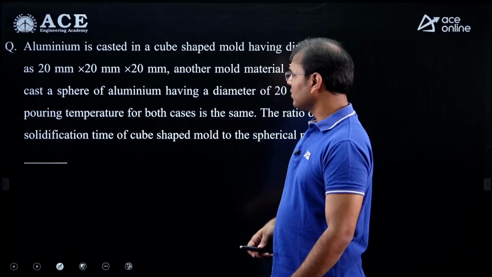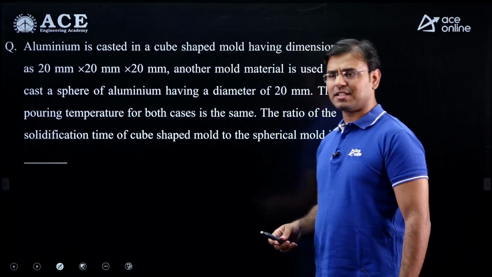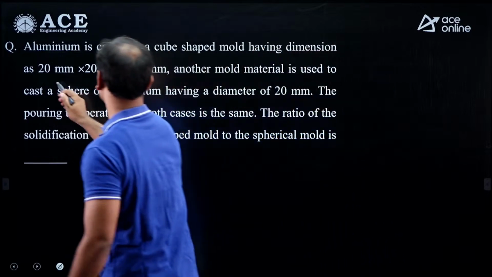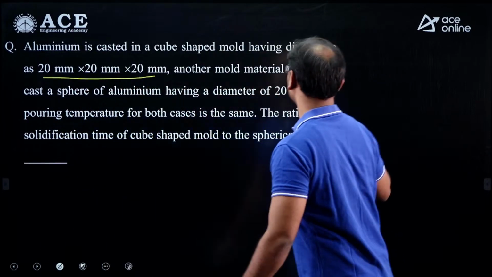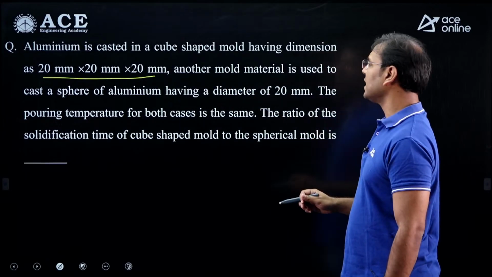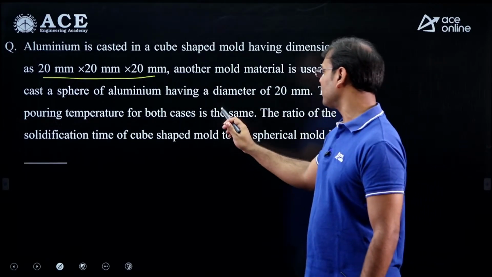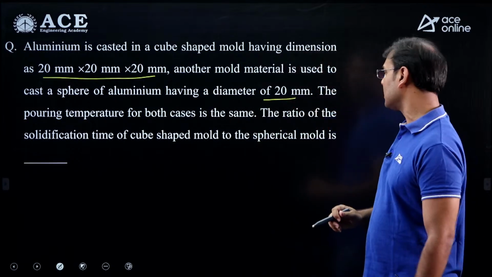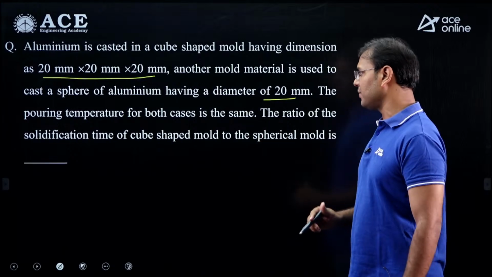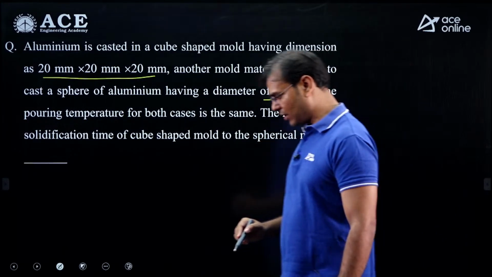Just see the production question, a very easy casting question here. Aluminum is cast in a cubical shape, and the dimension given for the cube is 20 by 20 by 20. Another mold material is used to cast a sphere of aluminum having diameter 20 millimeter. The pouring temperature for both cases is the same. Find the ratio of solidification time of the cube shaped mold to that of the spherical mold.